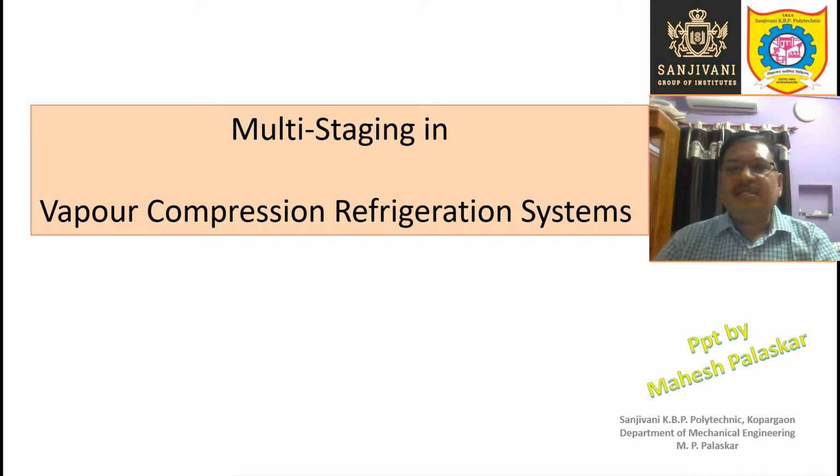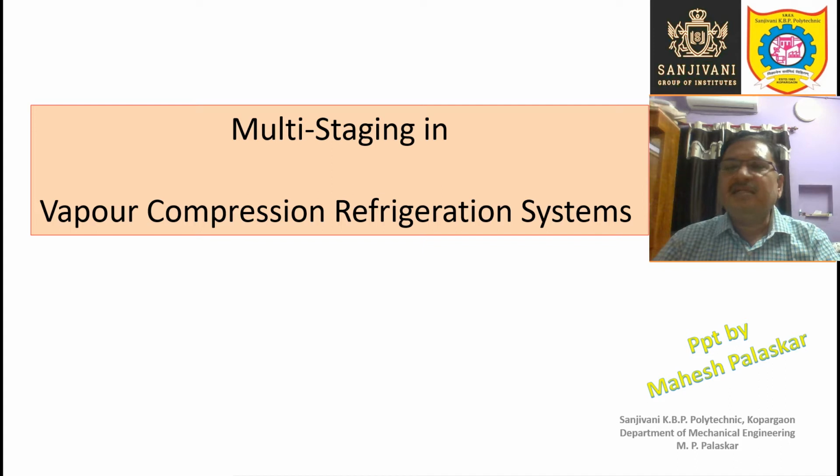In one stage, if it is not possible to operate the vapor compression refrigeration system due to several reasons which we will be discussing later on, if it is not possible to obtain the required refrigerating effect, refrigerating capacity, and especially the lift of temperature from the evaporator temperature to the condenser temperature in one stage, then we are required to go for multi-staging in vapor compression refrigeration system.